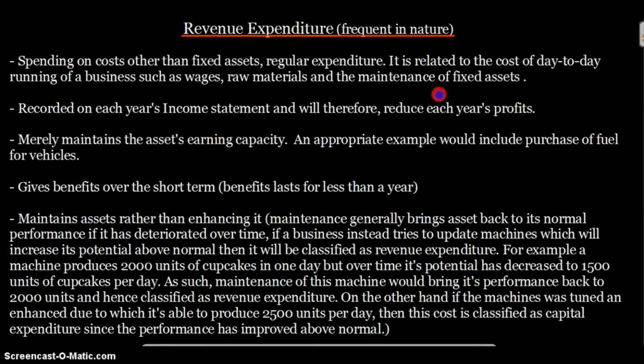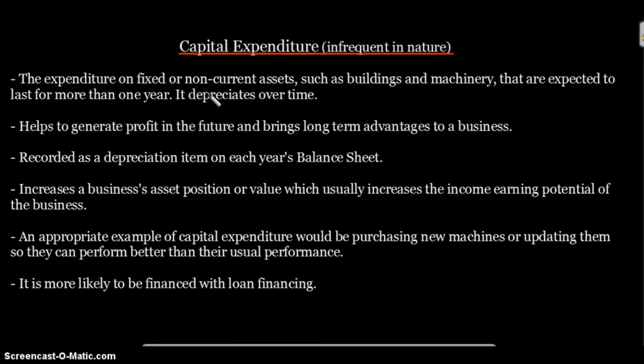The same goes for the maintenance of fixed assets and wages: the benefits don't last for a year. It's just for 1 month perhaps, or weekly wages, and eventually you have to continue paying. It's frequent, so the benefits also don't last for more than a year. At most they last up to 1 year, but generally it's less, monthly or weekly.